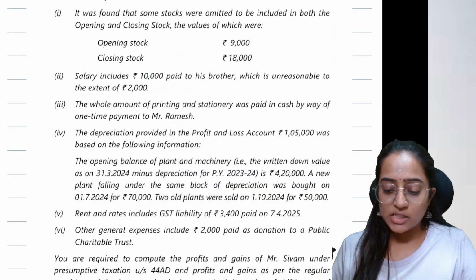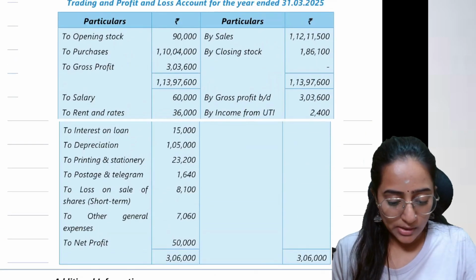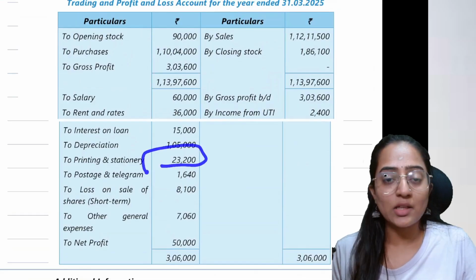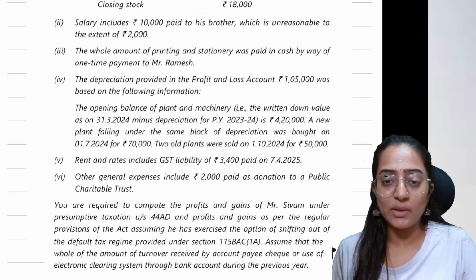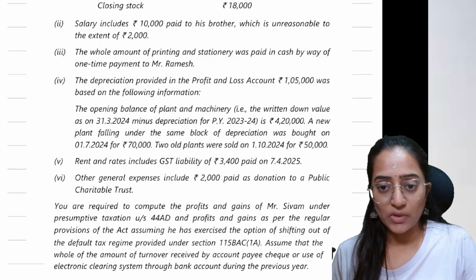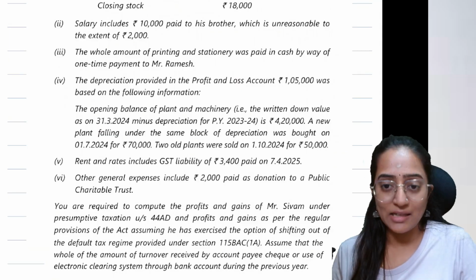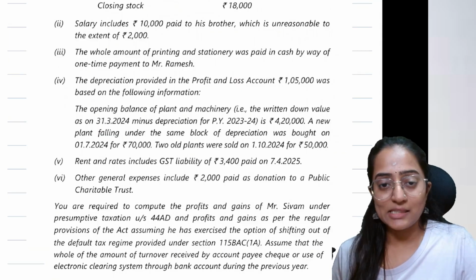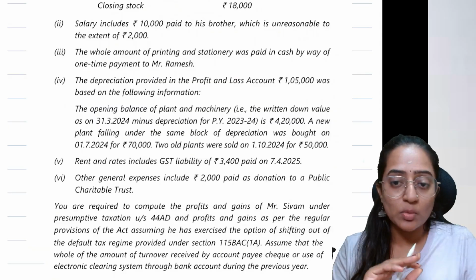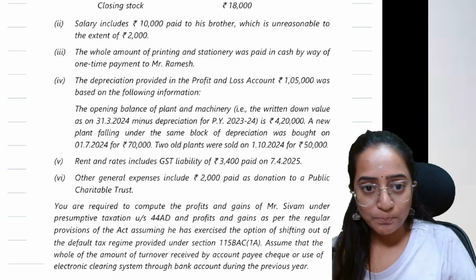The whole amount of printing and stationery was paid in cash by one-time payment to Mr. Ramesh. See, how much is that printing and stationery? 23,200. Tell me which section would be applicable? Section 40A(3), people. Cash disallowance. If you are making any payment in cash to any person in a single day and a single payment which is exceeding 10,000 rupees, the entire amount would be disallowed. You guys remember that? Very, very important section 40A(3).